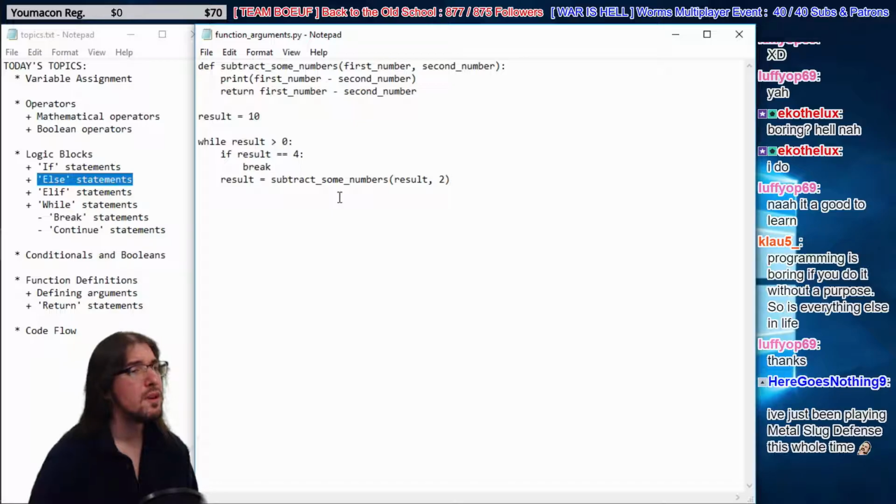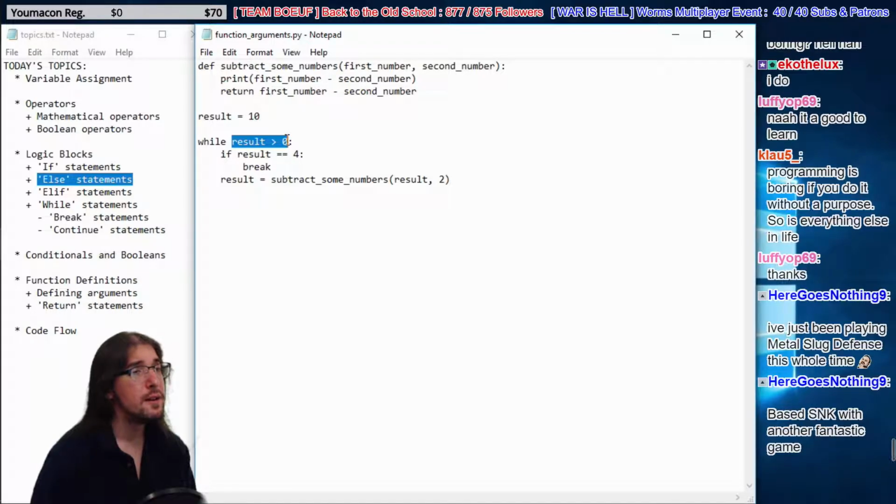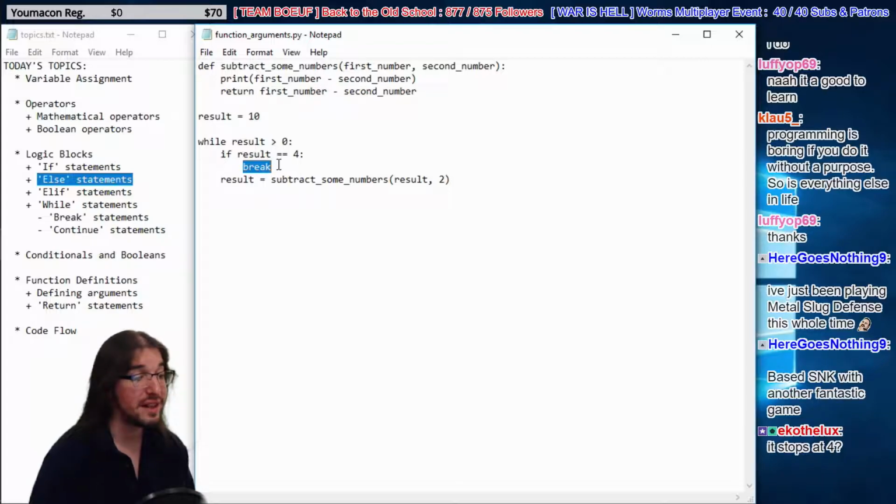All right. So what does this code mean, do you guys think? Well, here's what it means. It means that we're supposed to run the code as long as result is greater than 0, right? That's what it says right here. But we are counteracting that by saying, hey, listen, if result is equal to 4, break, stop the loop. You're done. We're interrupting the loop right there. Exactly, Echo. It stops.